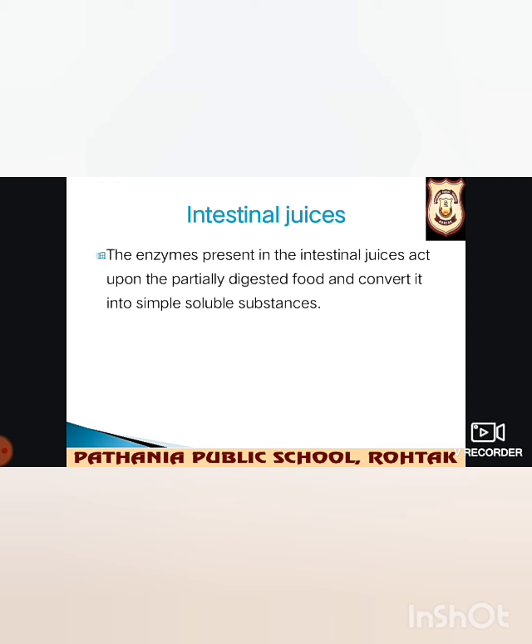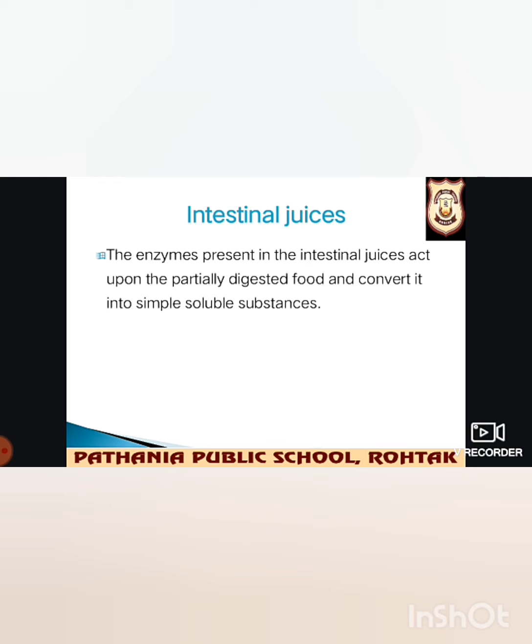Can you tell me into which simple substances they break down? The carbohydrates get broken into glucose, the fats get broken into fatty acids and glycerol, and the proteins get broken into amino acids. So these are the parts where their breakdown takes place.